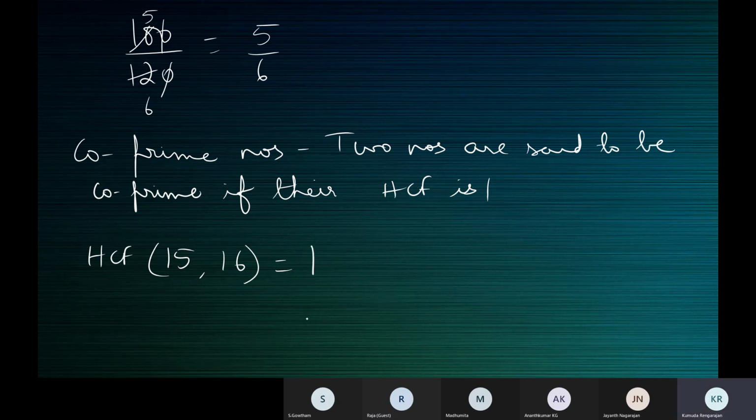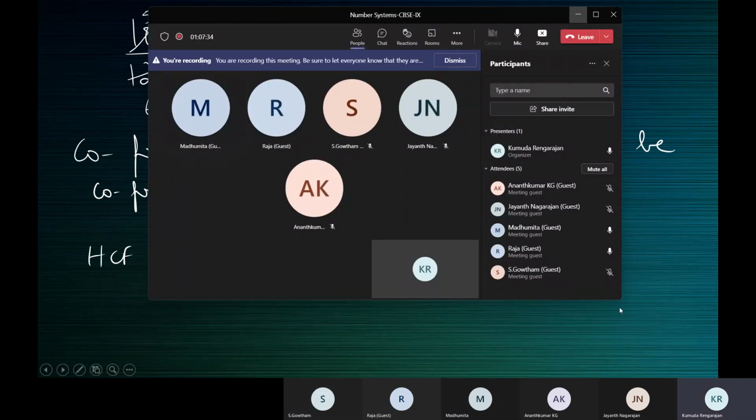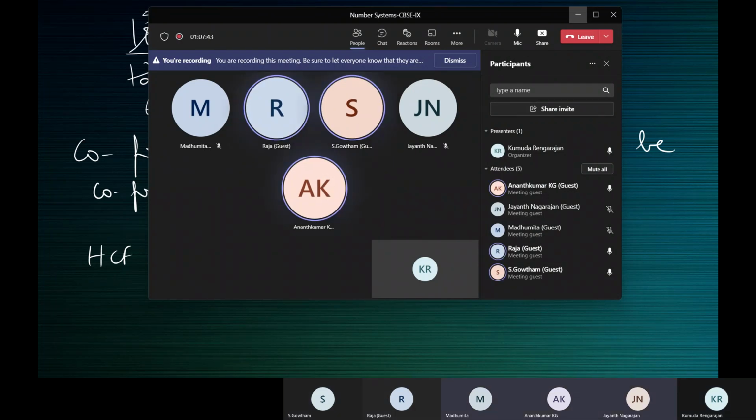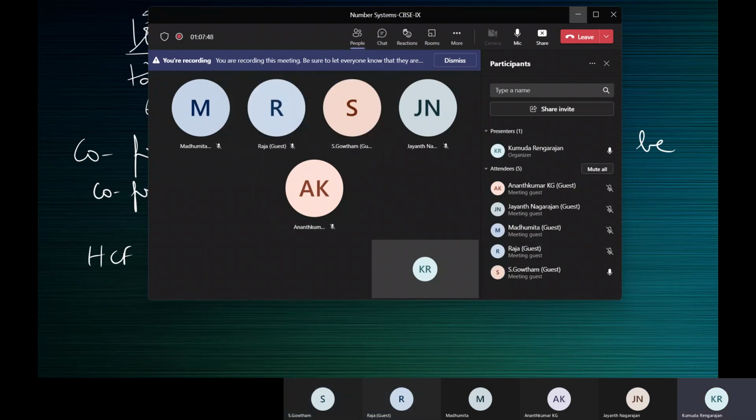Is 15 a prime number? No, ma'am. 15 is not a prime number. Is 16 a prime number? No, ma'am. 16 is also not a prime number, but they are co-prime numbers because their HCF is 1.